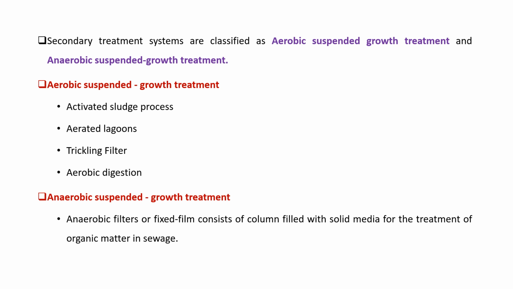The secondary treatment systems are classified as aerobic suspended growth treatment and anaerobic suspended growth treatment. The aerobic suspended growth treatment includes the activated sludge process, aerated lagoons, trickling filter, and aerobic digestion. And the anaerobic treatment includes the anaerobic filters and fixed film treatment process.